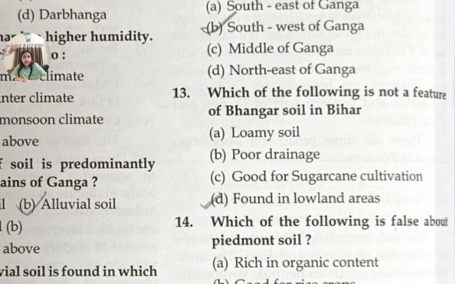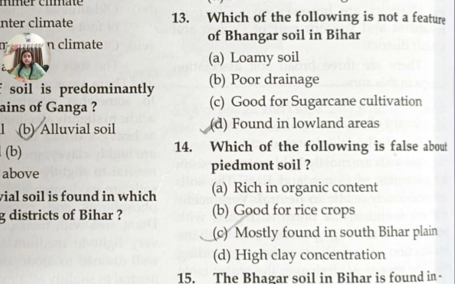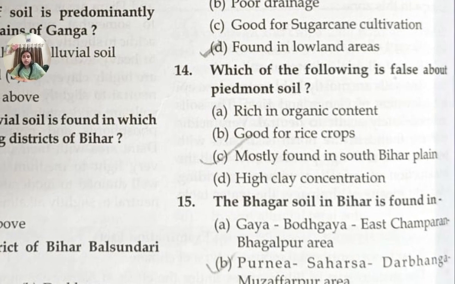Question number 13 is, which of the following is not a feature of Bhangar soil in Bihar? Answer will be found in lowland areas, option D. Question number 14 is, which of the following is false about Piedmont soil?